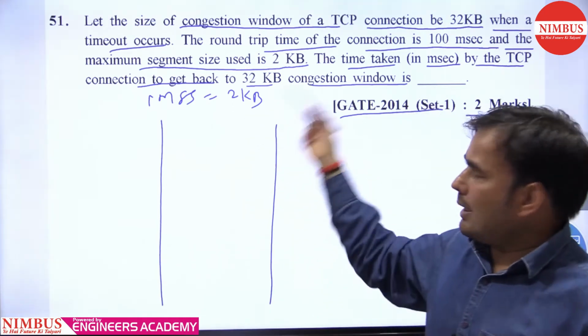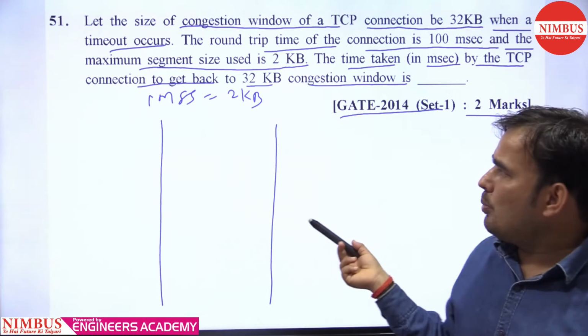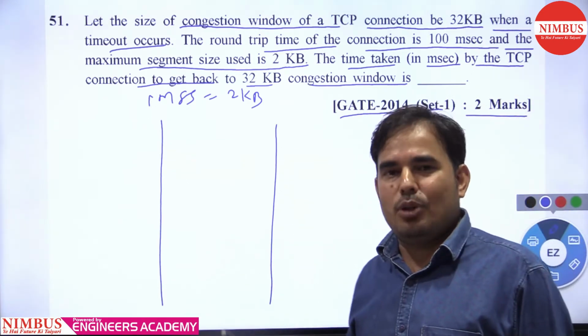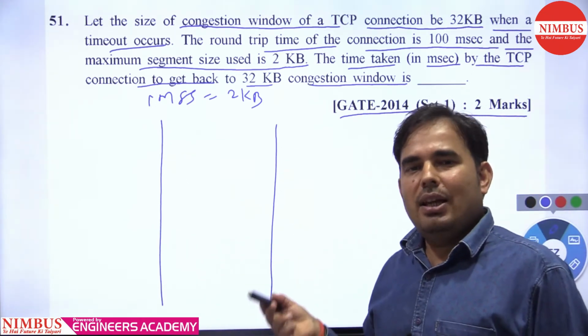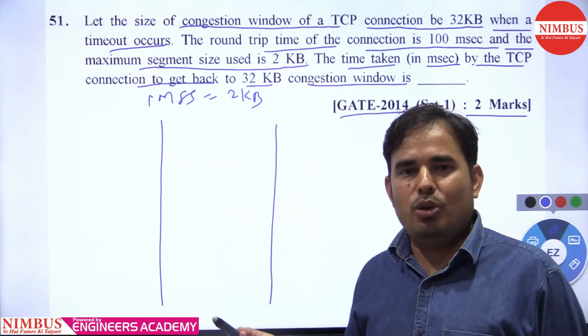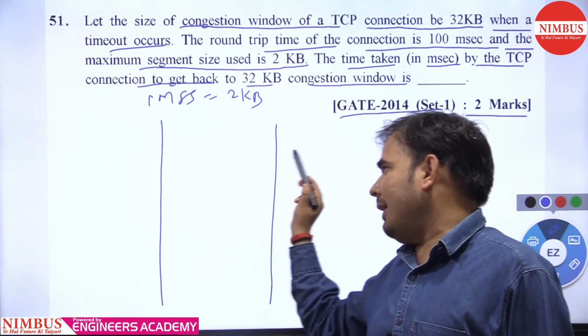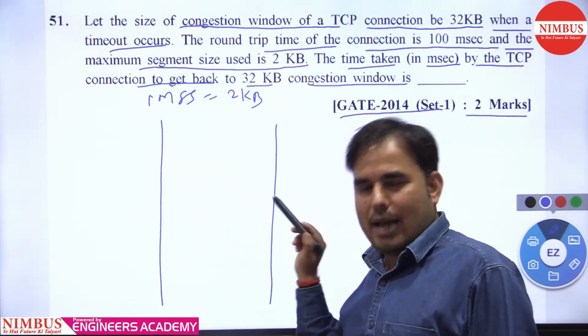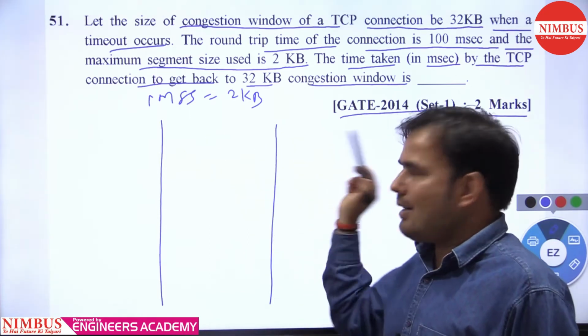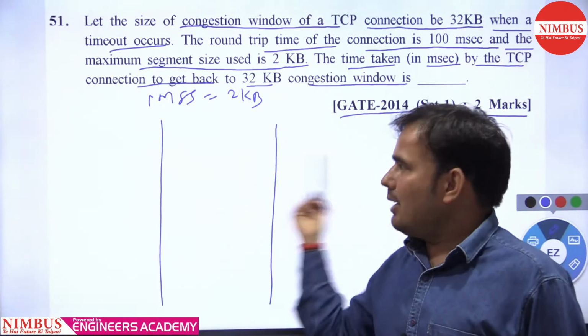In congestion control policies, the first policy was the slow start policy. In slow start policy, we send the segments in MSS form, so 1 MSS first. When we get the acknowledgement for that MSS, we will double the sender window size.